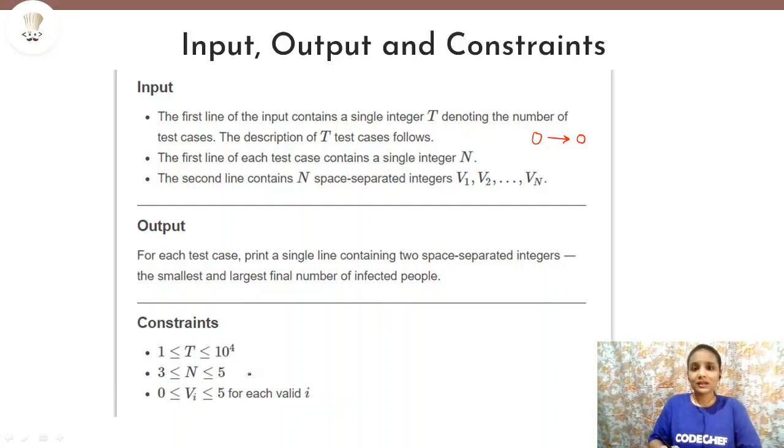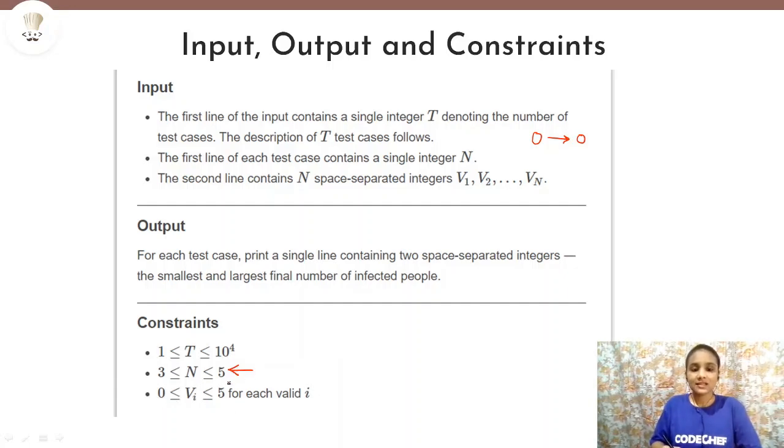Now let us come to the constraints, which is the most important part of this problem. We are given a maximum of 5 athletes. The minimum number of athletes will be 3 and the maximum will be 5, which is a very small number. And the velocities are also very small, in the range of 0 to 5.